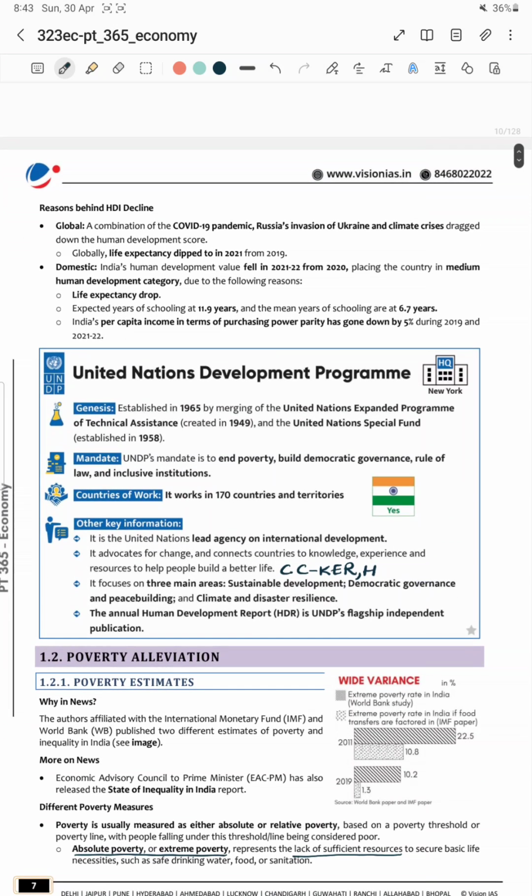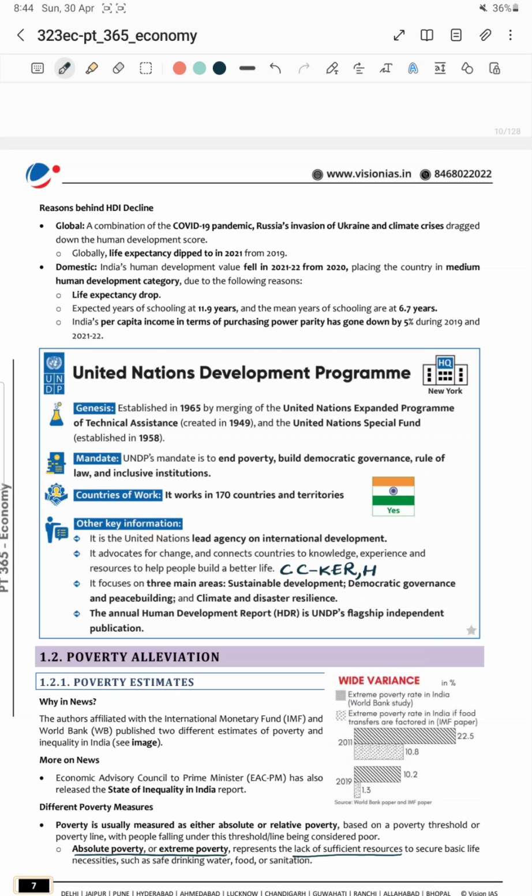Now HDR, as you know, is released by the United Nations Development Program since 1990. So it's very important to understand these organizations: where they're headquartered, when they were formed, who the members are, the number of member countries, and whatever other work they do. So UNDP is headquartered in New York. It was established in 1965 by merging the United Nations Expanded Program of Technical Assistance 1949 and the United Nations Special Fund 1958.